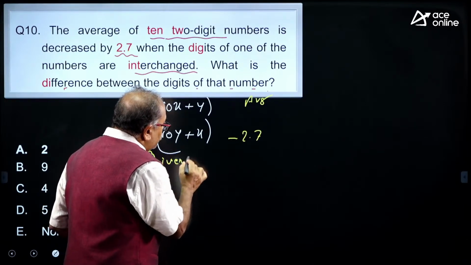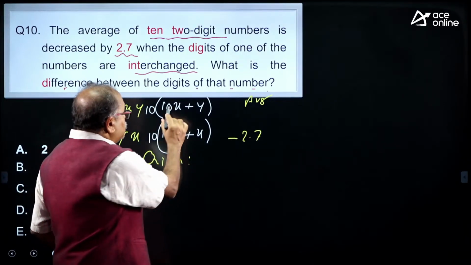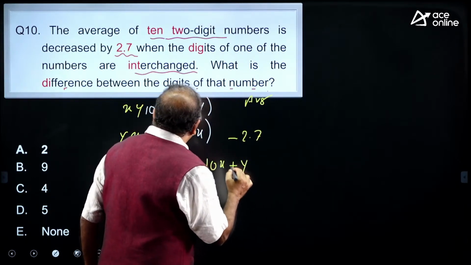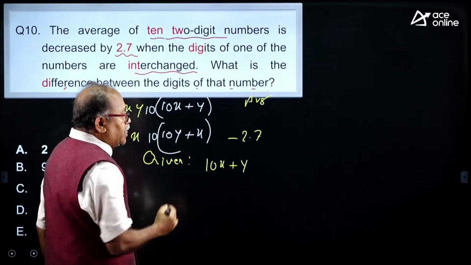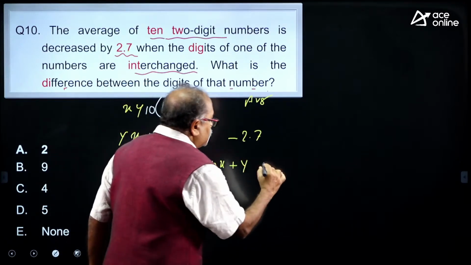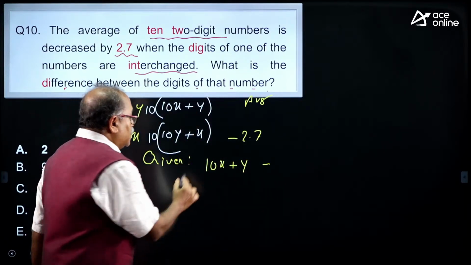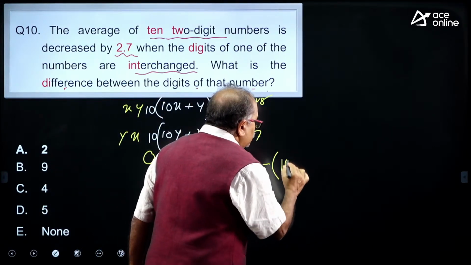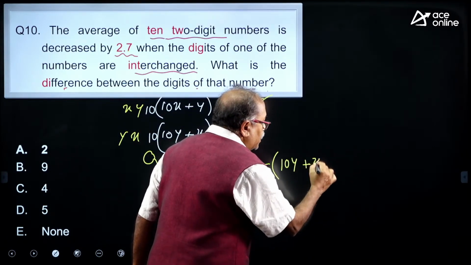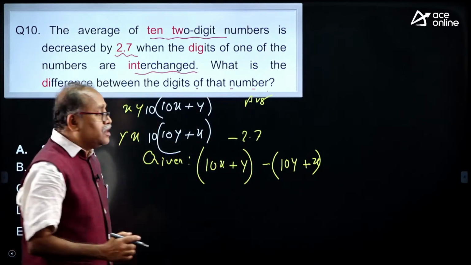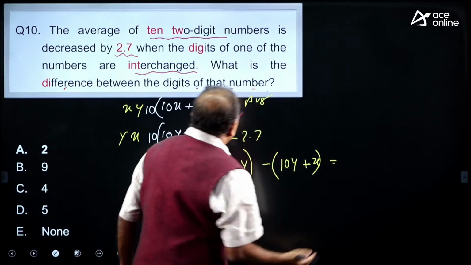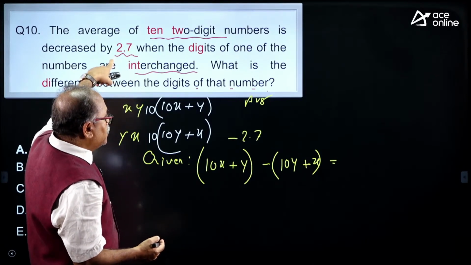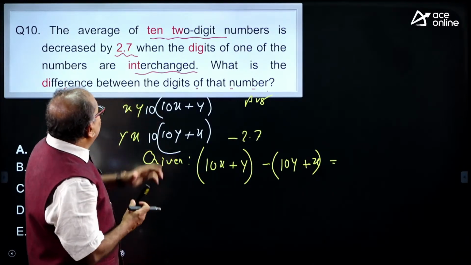Given to us is 10x plus y, that is the number, minus 10y plus x, which is equal to 2.7 in average terms.